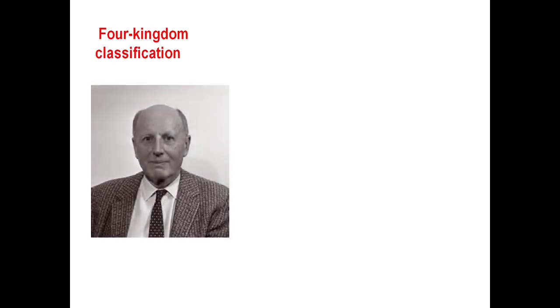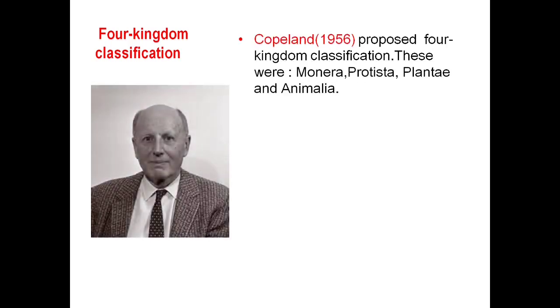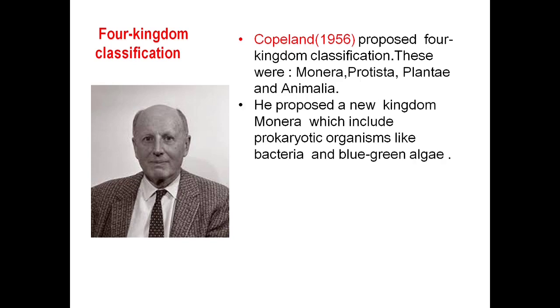Now, four kingdom classification. It was given by Copeland in 1956. He proposed four kingdoms. His kingdoms were Kingdom Monera, Protista, Plantae, and Animalia.